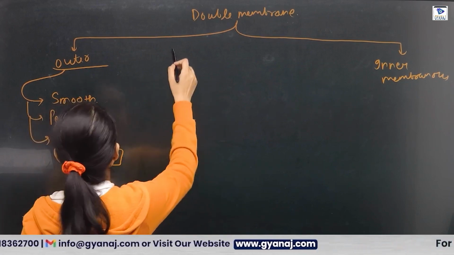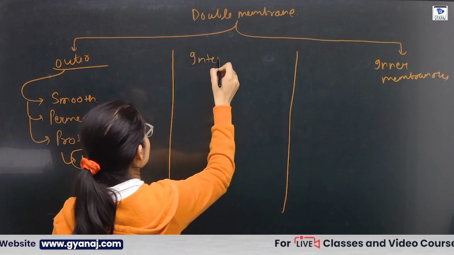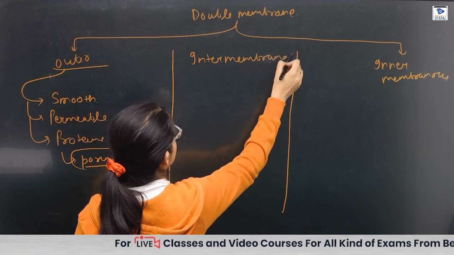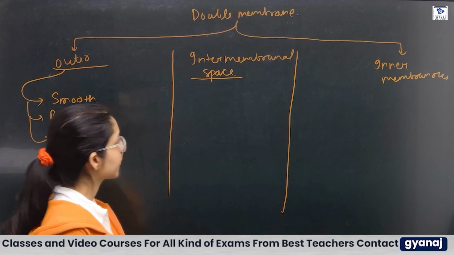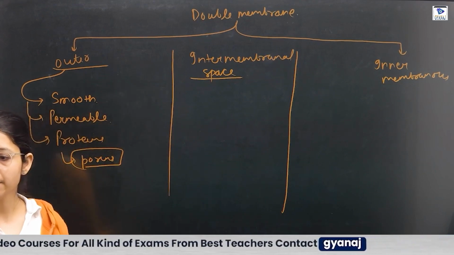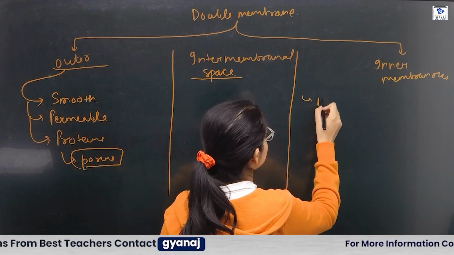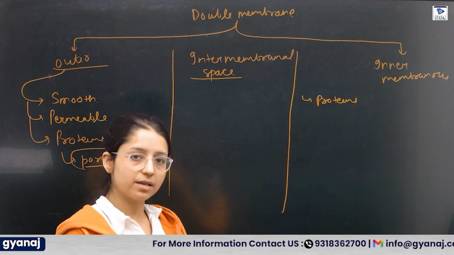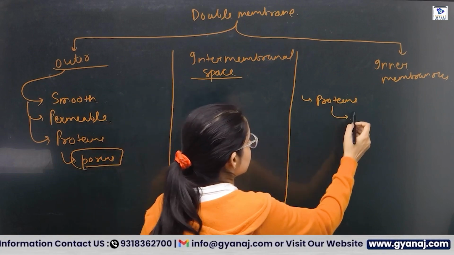And between the inner and outer membrane, we have the intermembranous space. What is that? Intermembranous space. And on the inner side of the inner membrane, we have proteins present.